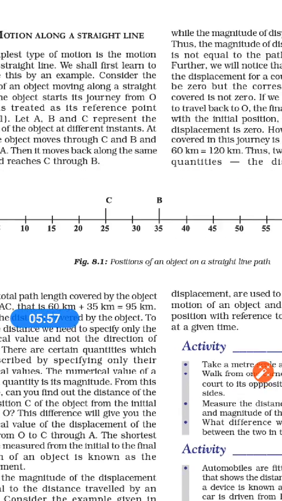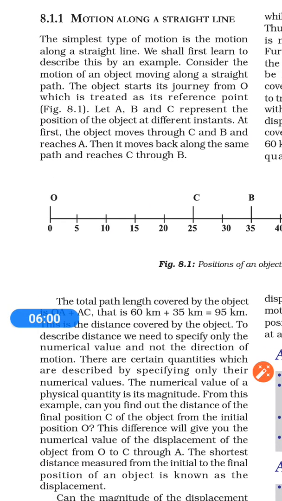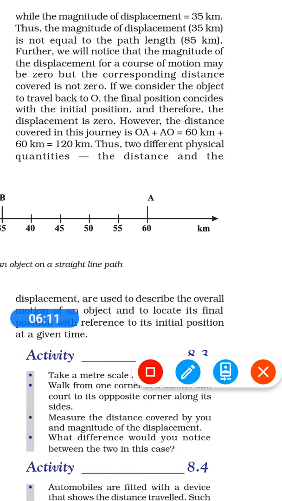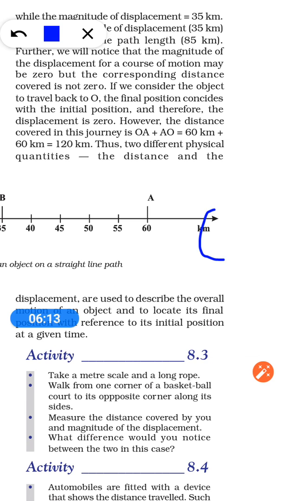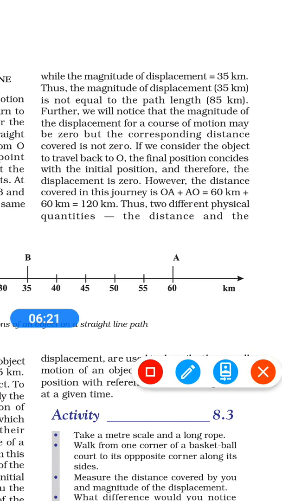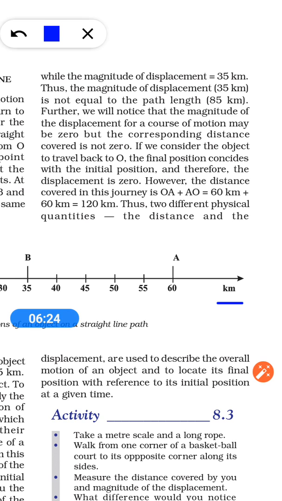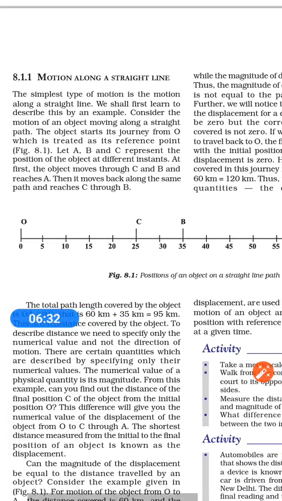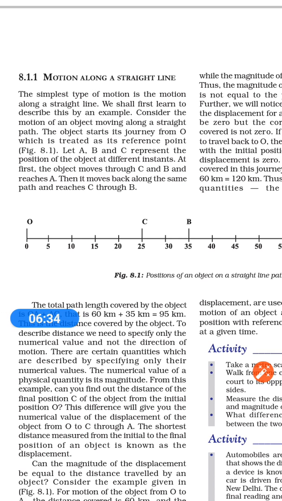You can see that. My question was O to B. O means 0, B means 35. So the distance traveled by you is 35 kilometers. Here it is written in kilometer. Sorry, here it is in kilometer. That's why we are considering it as kilometer. Got it? Okay, going back. So what was my first question? If you are starting your journey from O to B, the distance traveled by you